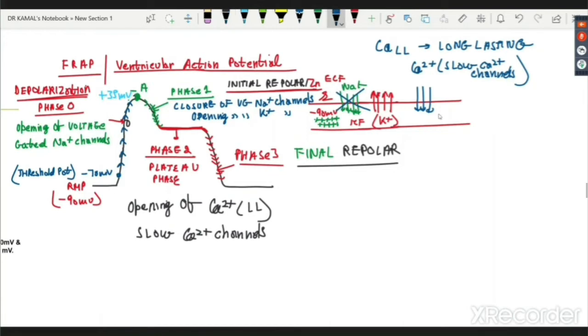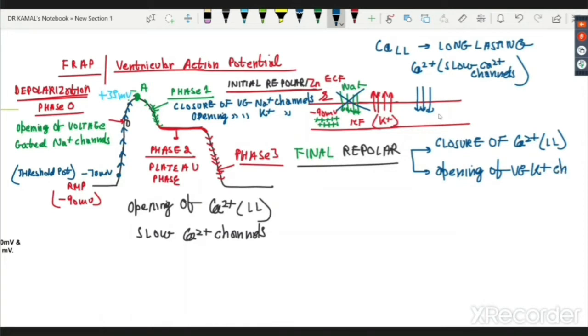Final repolarization. The reason for final repolarization is, remember, potassium channels we did not close at all. We only had open calcium. So now what happens is there is closure of the calcium long lasting and opening of the voltage gated potassium channel.